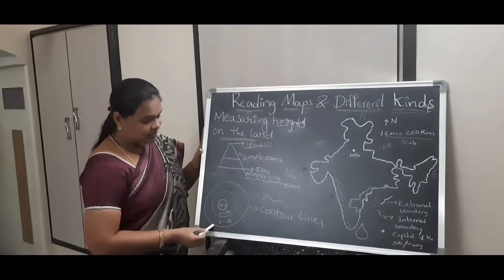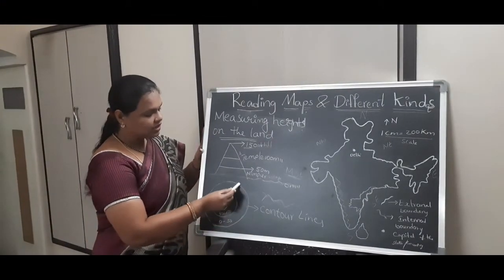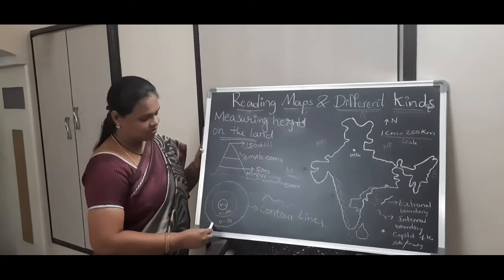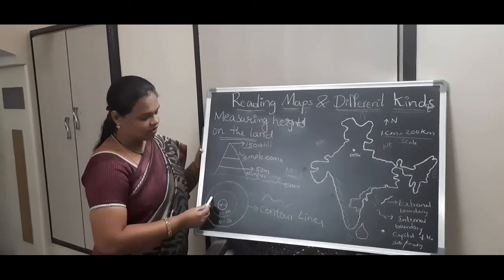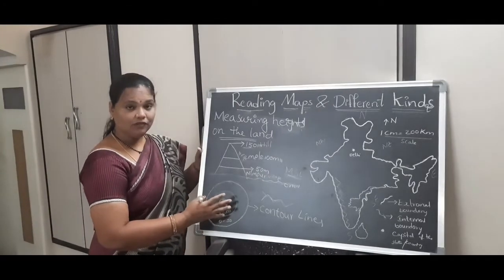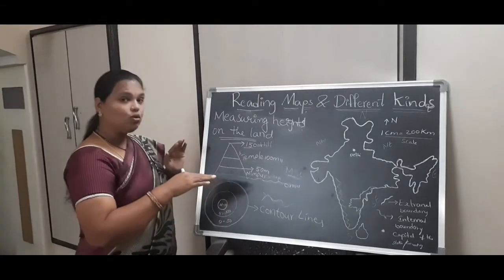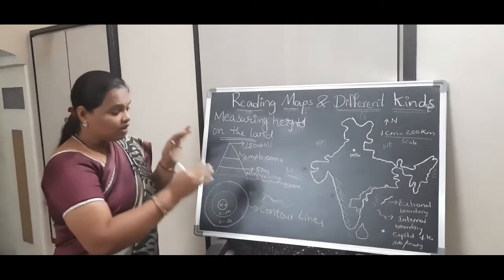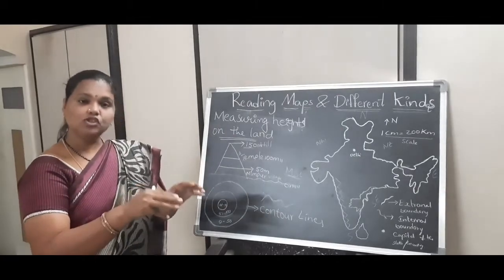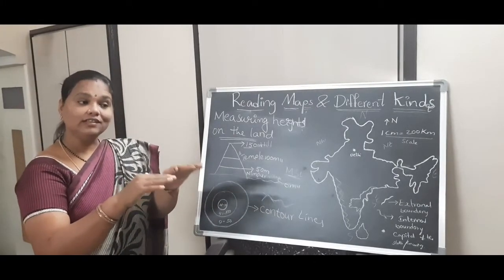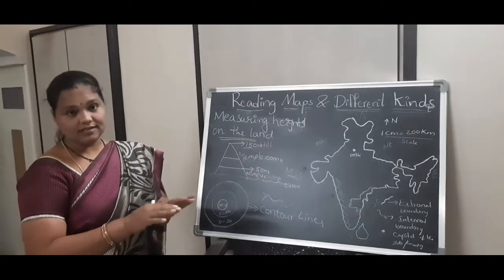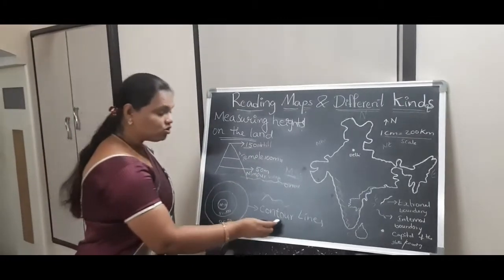See here, this line is measuring the plain land, and this area is measuring the plateau. Not measuring, what we can say, these are showing two heights of the area. Contour lines are the lines which show the same heights of the area.